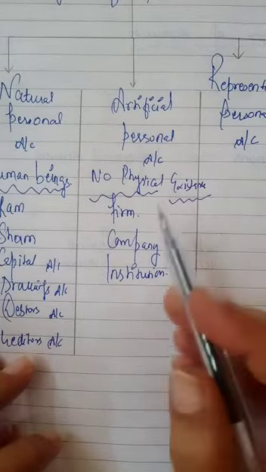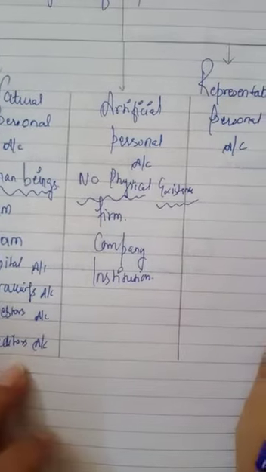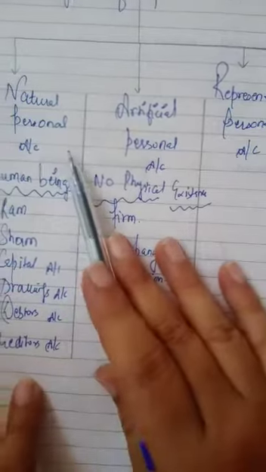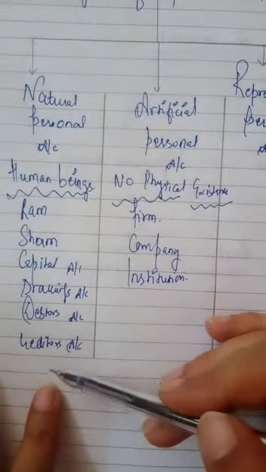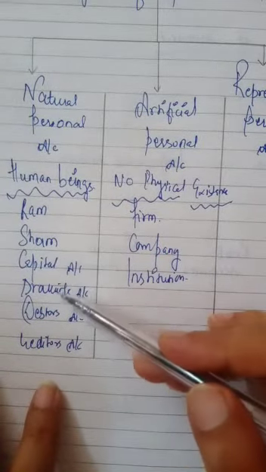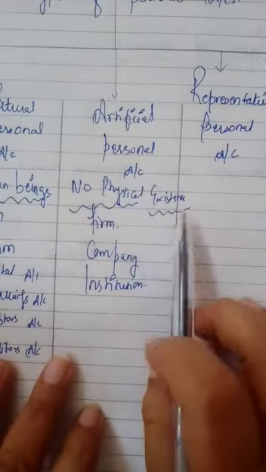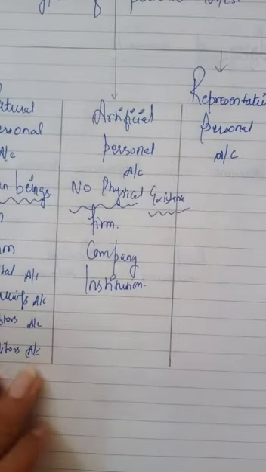They are created by law and enjoy all the rights of a person, but they don't have any physical existence. Human beings are included in natural personal accounts, and the rest, firm, company and institution, are included in artificial personal accounts.